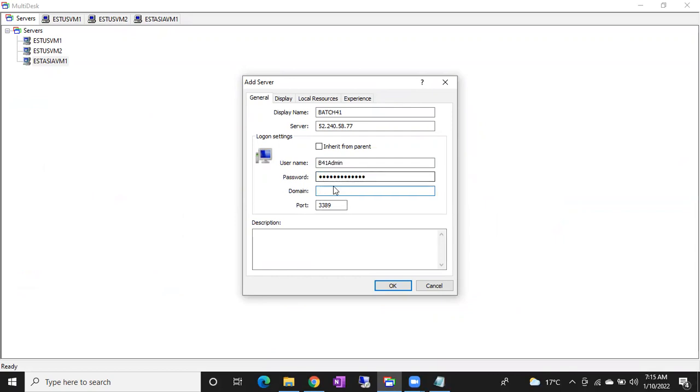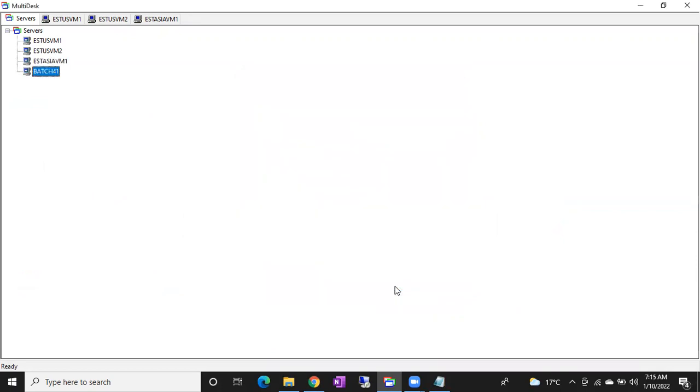Confirm password is not there. Domain, no need to add anything. Simply you can leave it blank. And if you click OK, automatically the server will be added here. Again and again, no need to give credentials, guys. That is the advantage. If you simply double click on it, it will directly connect to the machine.